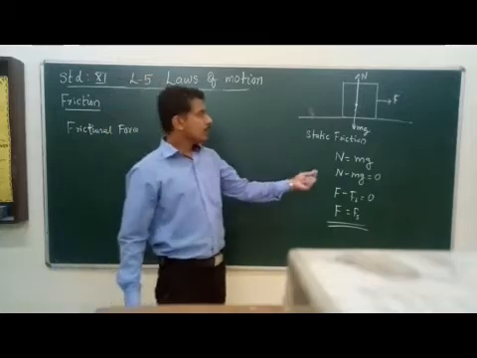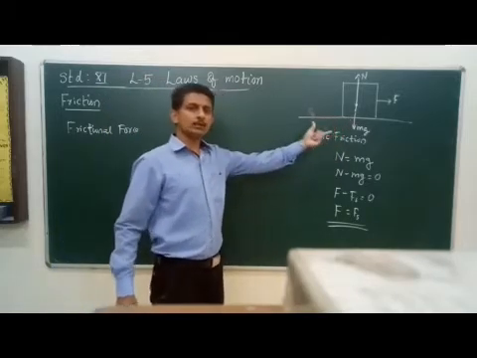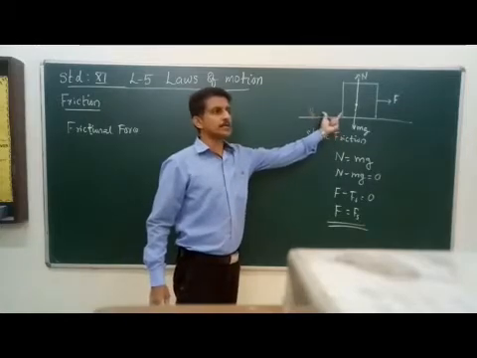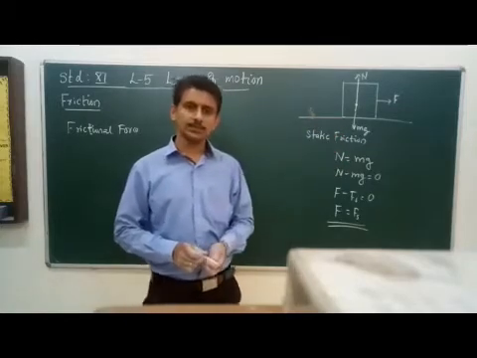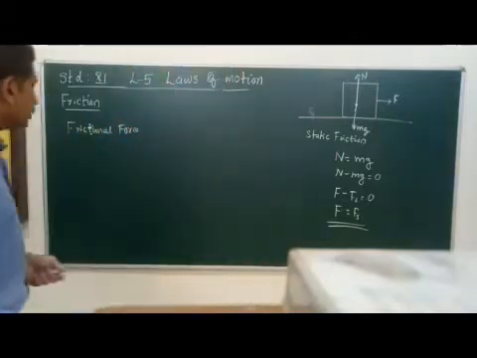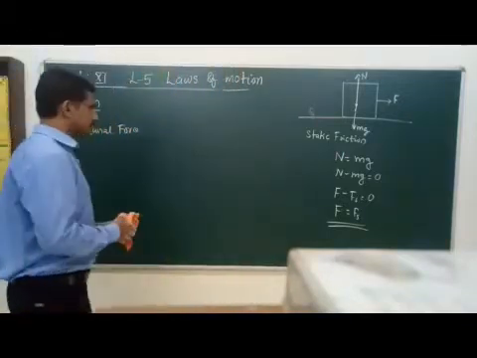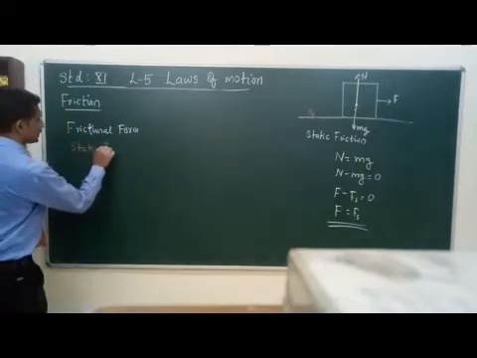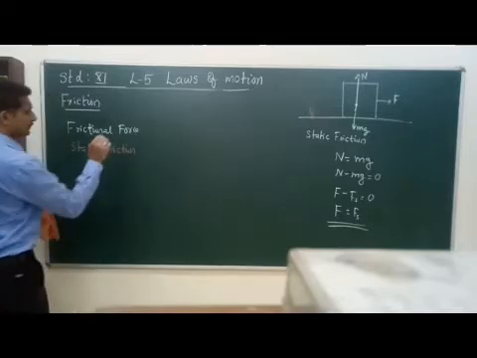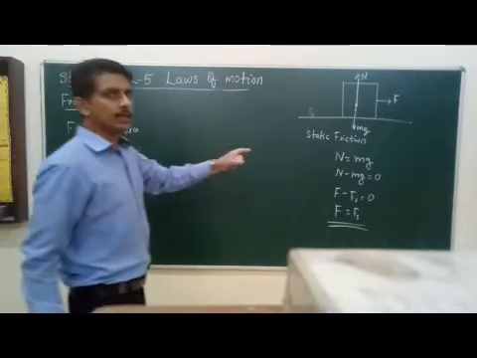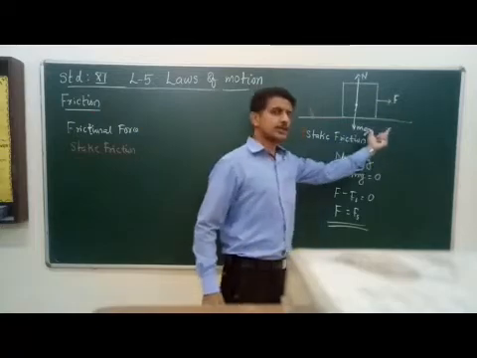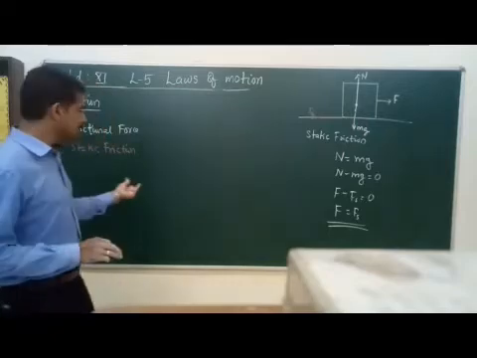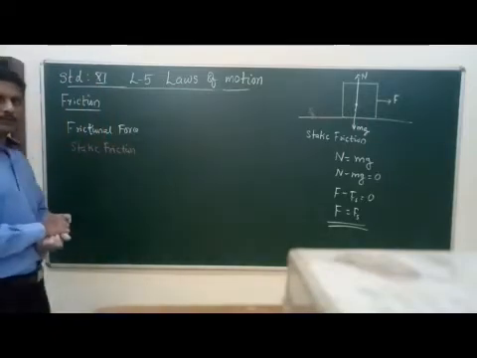So this way, when an external force is acting on this object in the stationary state, that frictional force acting on the object we call static friction. So we discuss the case of static friction. Please remember that definition. Static friction means it counterbalances the external force in the stationary state of the object. That frictional force acting on the object is known as static friction.